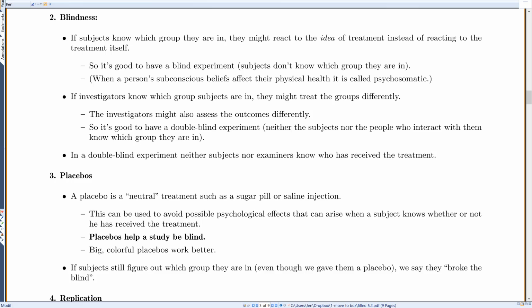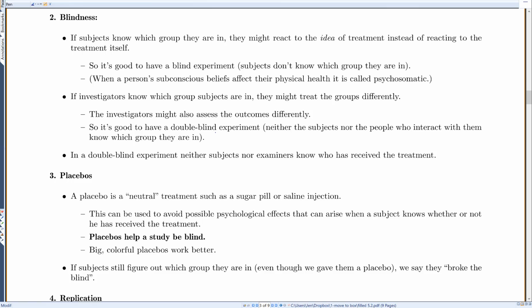Now, if investigators know which group the subjects are in, they might treat the groups differently. Okay. Sometimes they also assess the outcomes differently. So if they know that someone's getting the actual medicine, they might be more likely to tell them that, yes, it's safe for you to go exercise, or it's safe for you to go out in public, things like that. Whereas if they know that maybe they're getting the placebo, they might tell those patients to be more cautious. Okay. Also, when they assess the outcomes differently, if they know that someone's getting the surgery, they might expect them to be doing better, so they might make their scores just a little bit more positive.